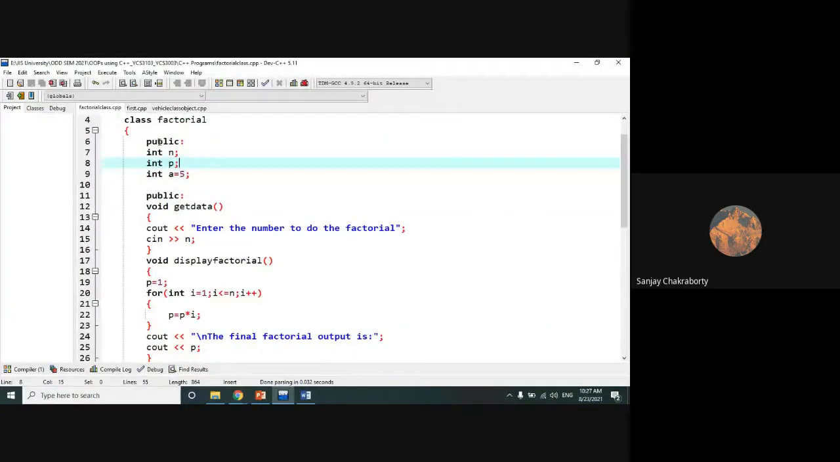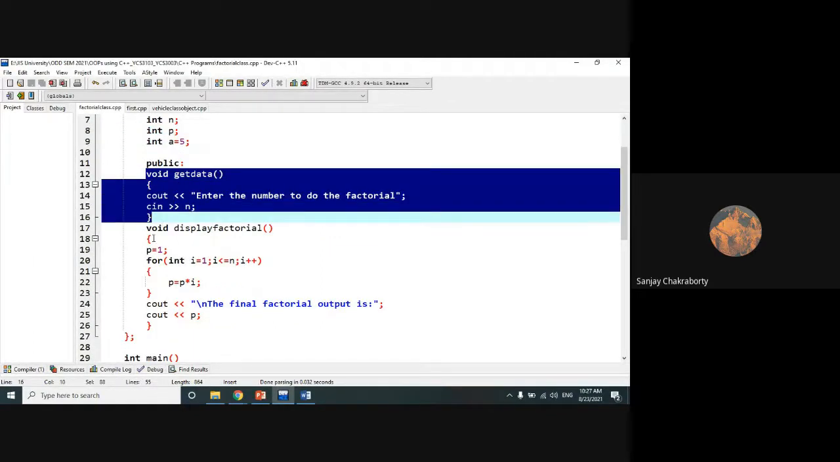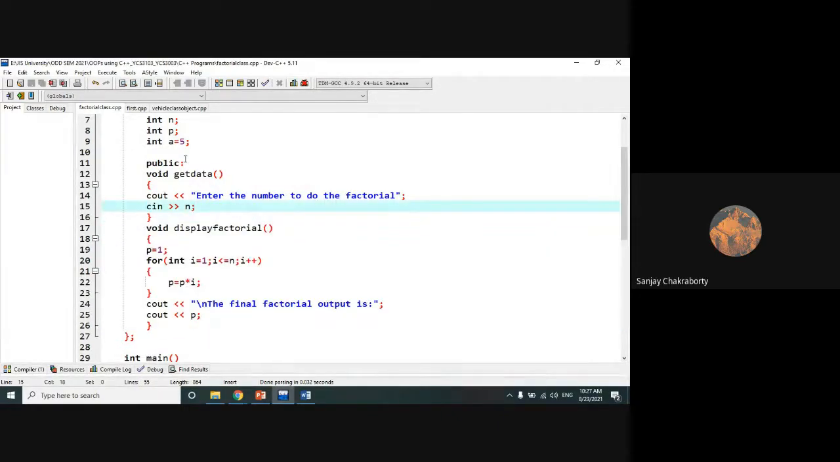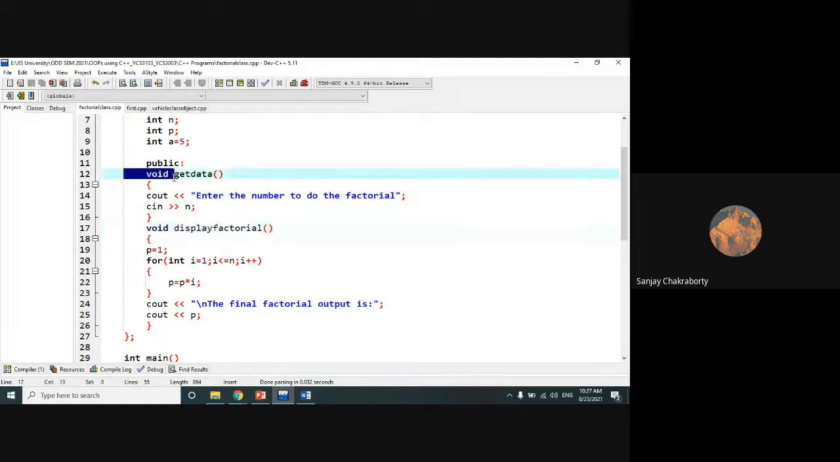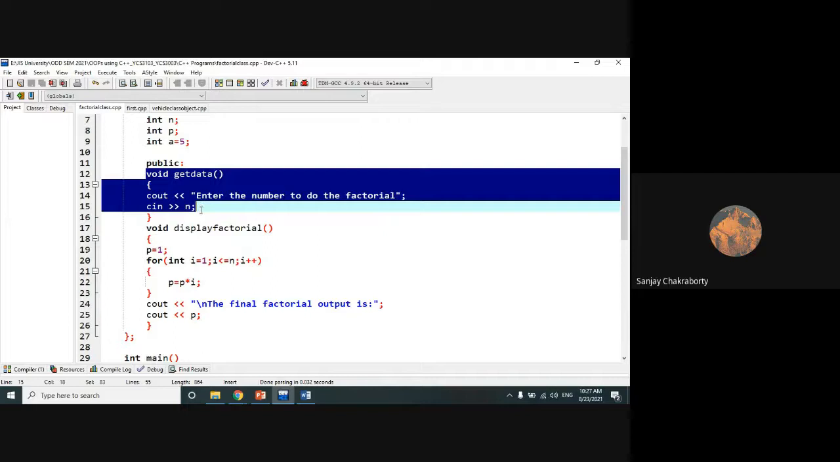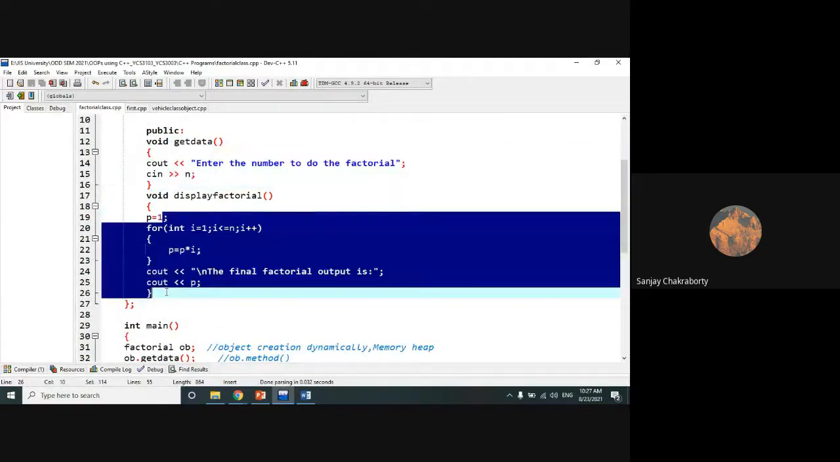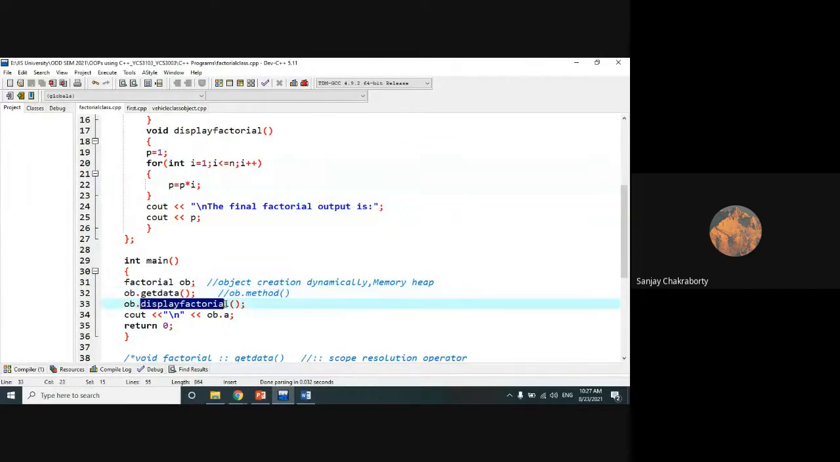So these are the examples. This is a factorial class which I have already defined. If you remember, in the previous classes I showed these two methods defined outside the class with the help of scope resolution. But here, to show how we can define the member function inside the class, I have defined these two member functions, getdata and display factorial, inside the class itself, in such a way. And then from the main method, we simply call the functions directly.